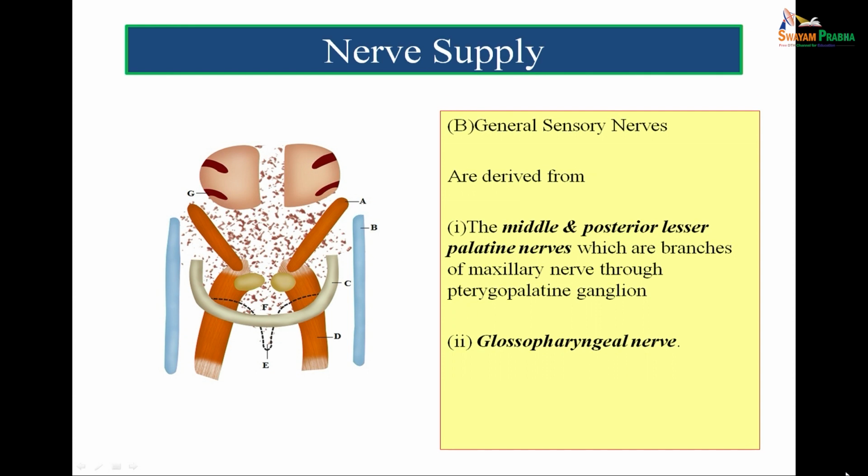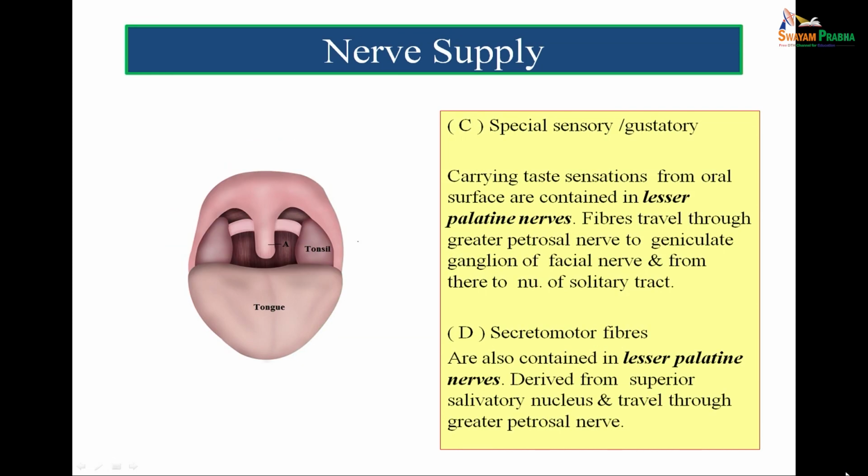Then the next question logically is, where is the pharyngeal plexus formed and how is it formed? There you must remember that there are three components leading to the formation of the pharyngeal plexus, and this pharyngeal plexus lies on the middle constrictor of the pharynx. Now, general sensory nerves are derived from middle and posterior lesser palatine nerves, which are branches of the maxillary nerve through the pterygopalatine ganglion, and also the glossopharyngeal nerve.